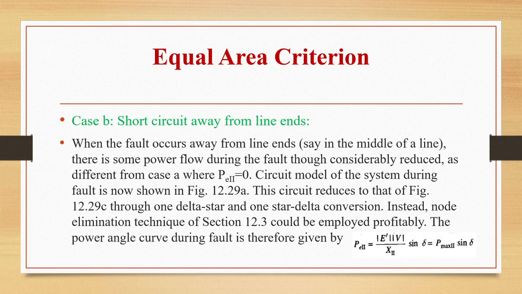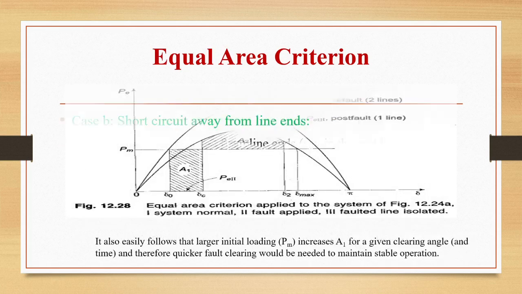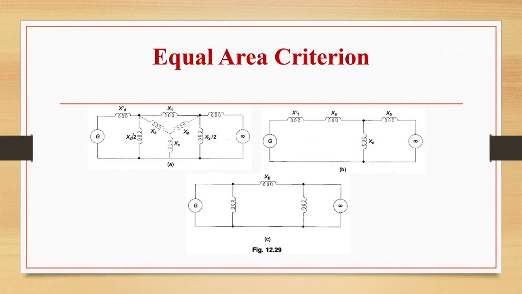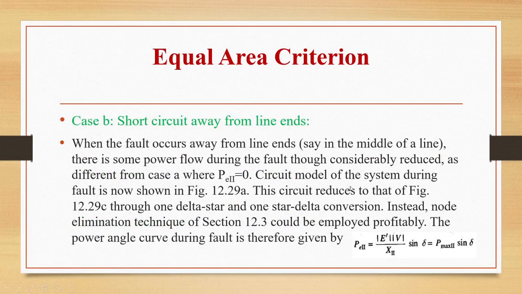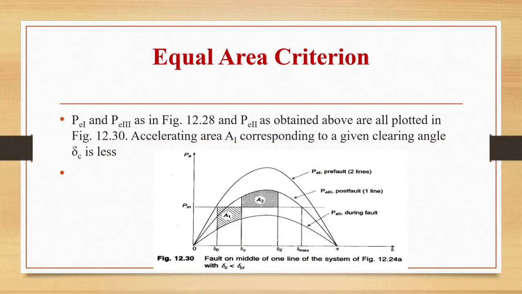So the circuit will now reduce to C. Okay, now circuit in figure B is now reducing to circuit in figure C. So through one delta star and one star delta conversion, instead node elimination technique can be employed. Okay, and power angle curve during the fault is given by P2 is mod E dash mod V by X2 sine delta, that is equal to P max 2 sine delta.